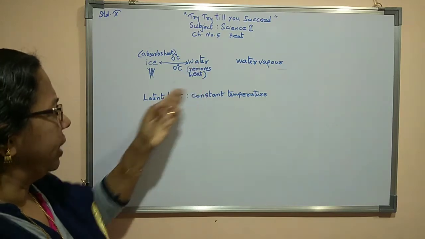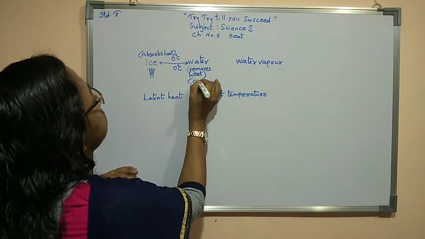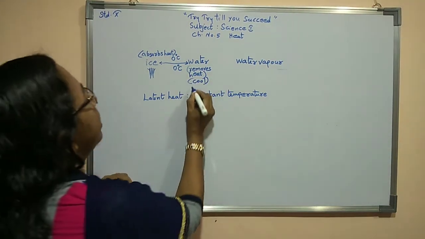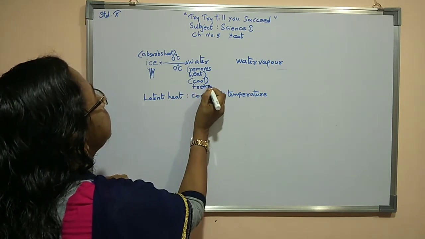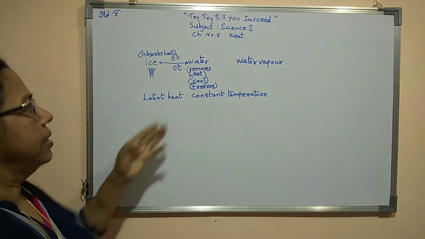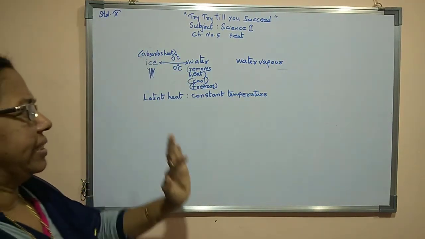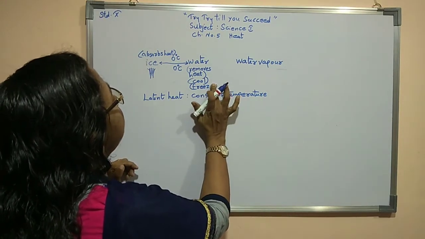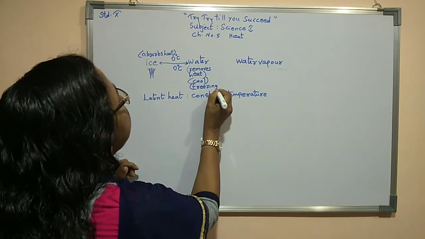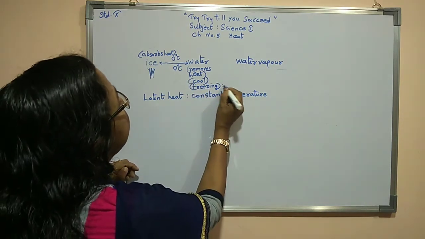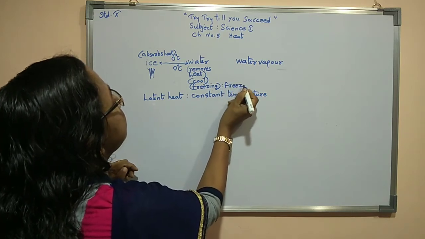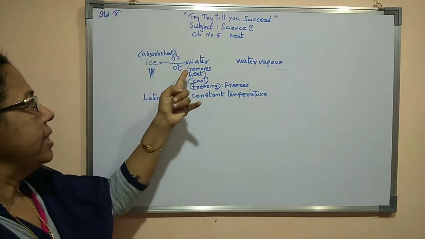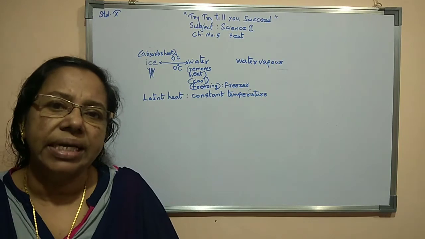Again when we cool water, it removes heat, which means we have to cool it. For that only we keep water inside the freezer. So at that time this water transforms to ice. When water cools inside the freezer, which process is happening? The freezing process is taking place. Inside the freezer, the freezing process is taking place. As a result, you can find that water transforms to ice. The temperature is again the same, that is 0 degree Celsius.